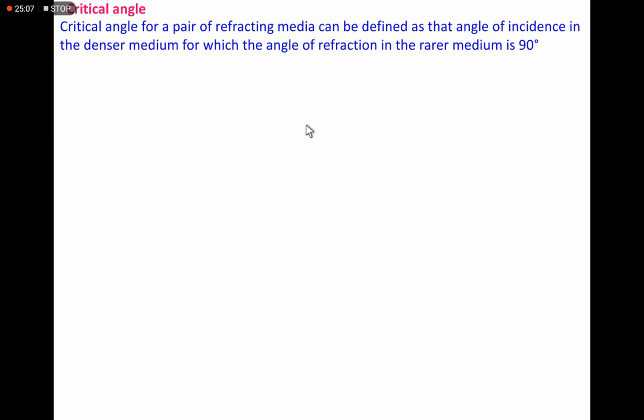Now one more definition: critical angle. The critical angle for a pair of refracting media can be defined as the angle of incidence in the denser medium for which the angle of refraction in the rarer medium is 90 degrees. The angle of incidence in the denser medium at which the ray of light suffers refraction of 90 degrees in the rarer medium is the critical angle.